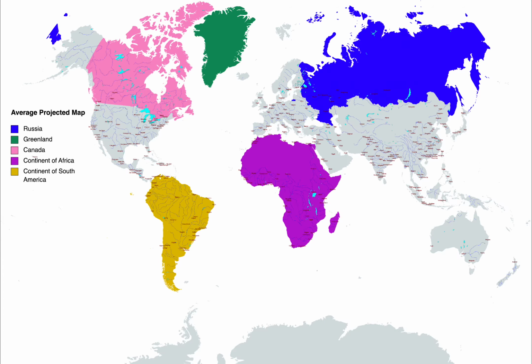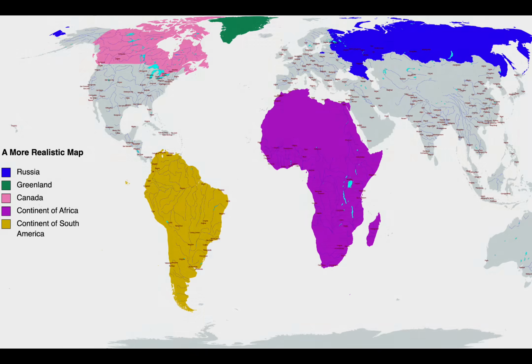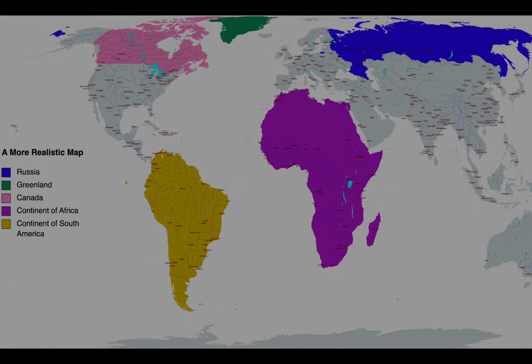However, this is known as the Mercator or other types of projections, which is why it's called a projected map. We look at an actual map, which is much more realistic, with the same exact color grading. We can see that Russia, while certainly the largest single country in the world, is much more long than it is tall. It does not dwarf the rest of Asia, and it is not larger than the continent of Africa, nor is it significantly different in size from Canada or South America. Greenland, likewise, though still quite a large island, about the size of Western Europe, is no longer larger than South America or the size of most of Africa.